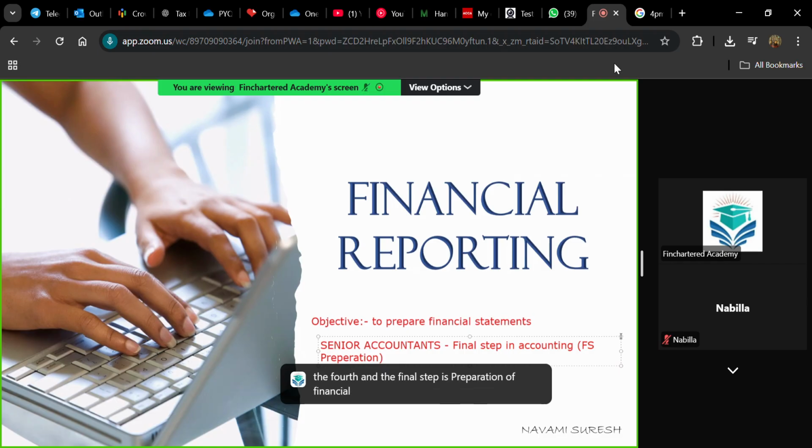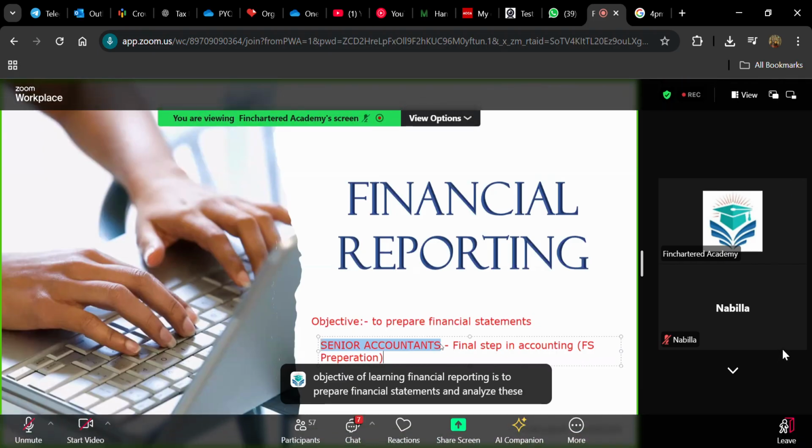Okay, so this final step, this last step is for us seniors. So we are learning basically about the last step in accounting. And after this preparation, we need to understand how to analyze these statements. How can we make decisions based on these statements? Okay, so we can say the ultimate objective of learning financial reporting is to prepare financial statements and analyze these statements to help the users in decision making. Okay, that is the objective.